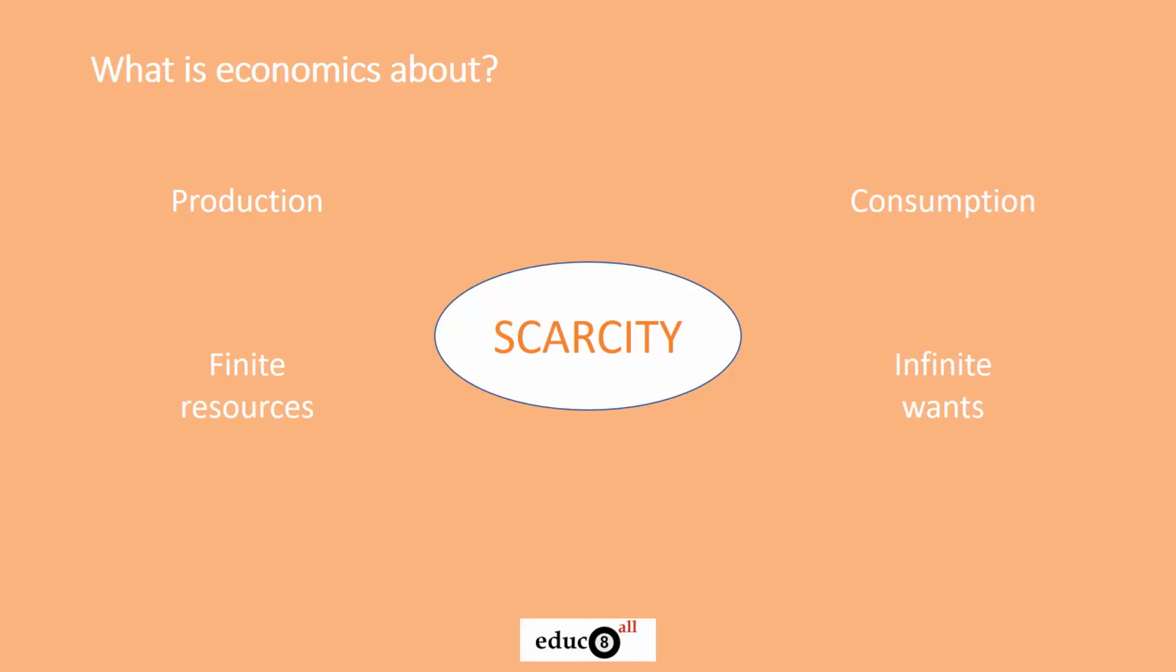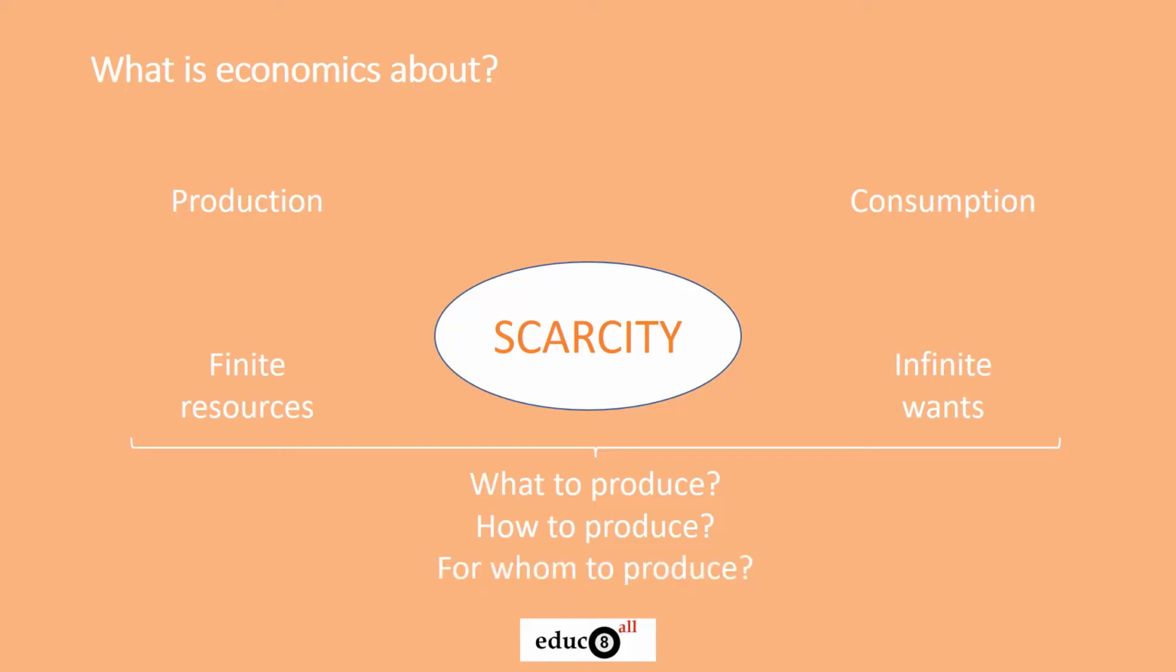Now that we understand this problem, how do we start thinking about it? Well, there are normally three sub-questions that arise. What to produce? This is about deciding which goods and services should be made with the resources available. How to produce? This is concerned with finding the most efficient way of using the resources available. For whom to produce? This is about allocating the goods and services amongst consumers. These are the three basic economic questions.